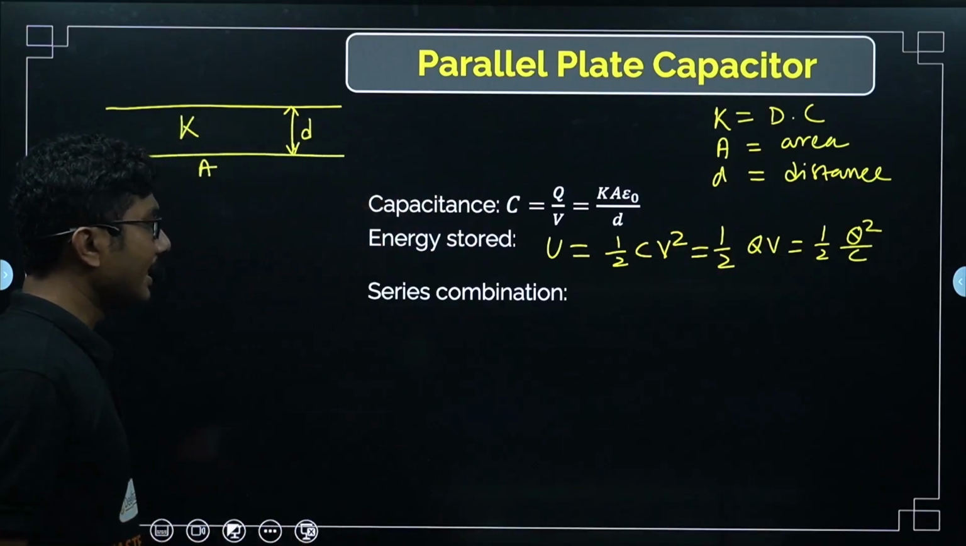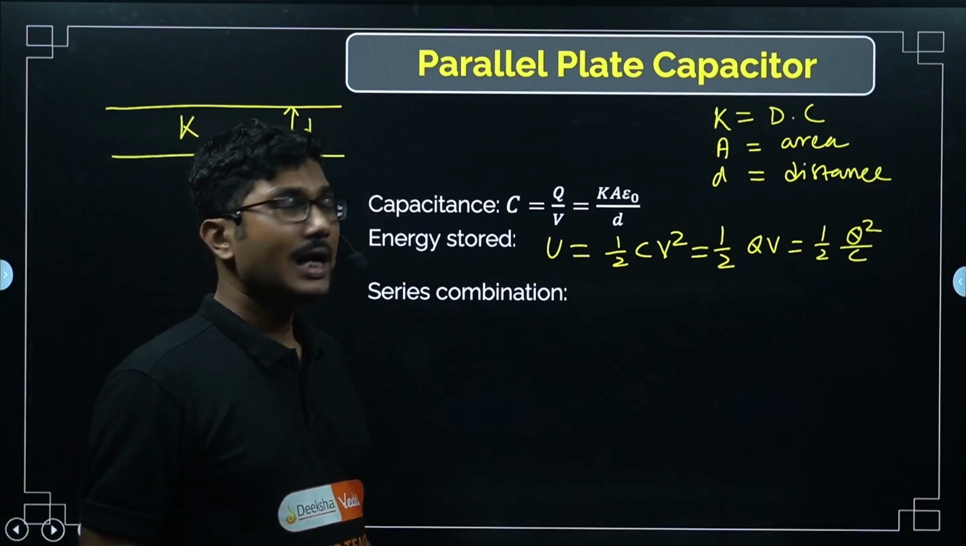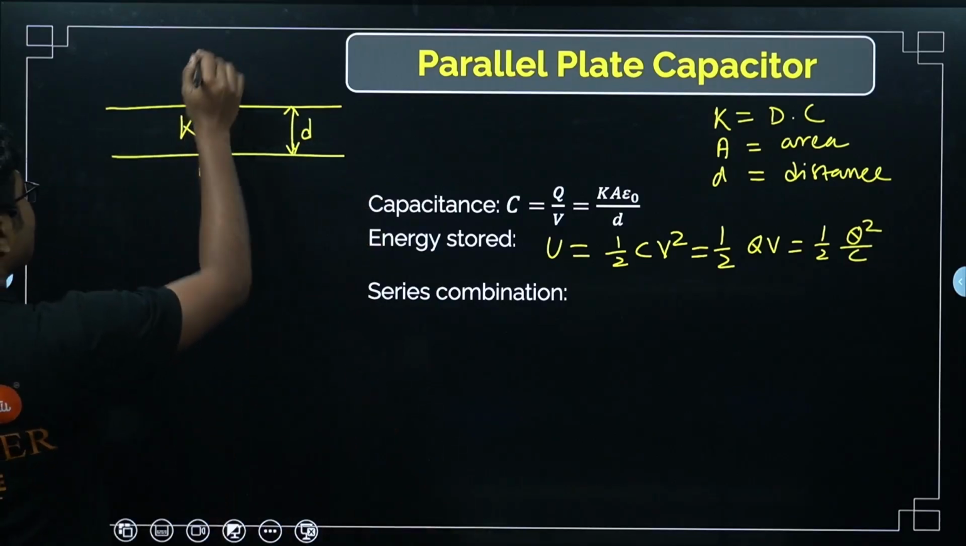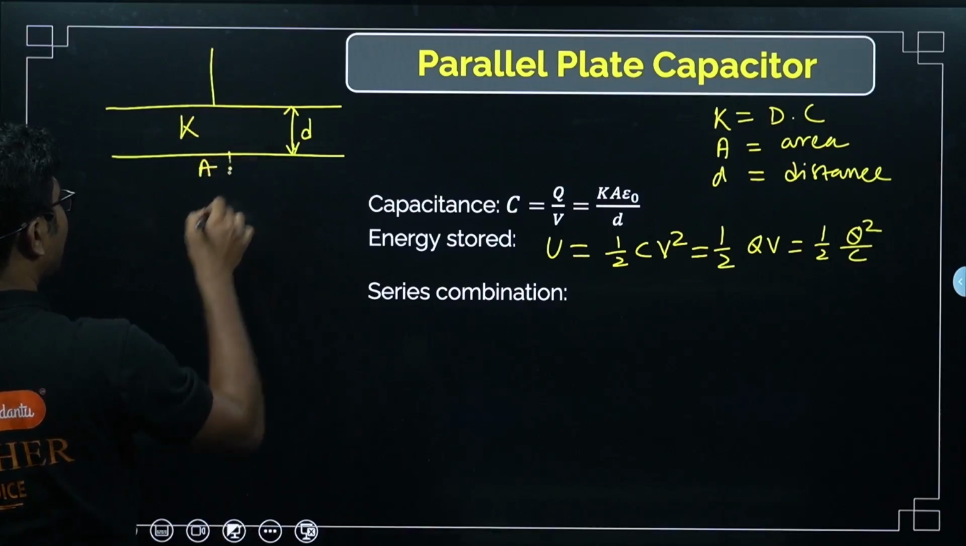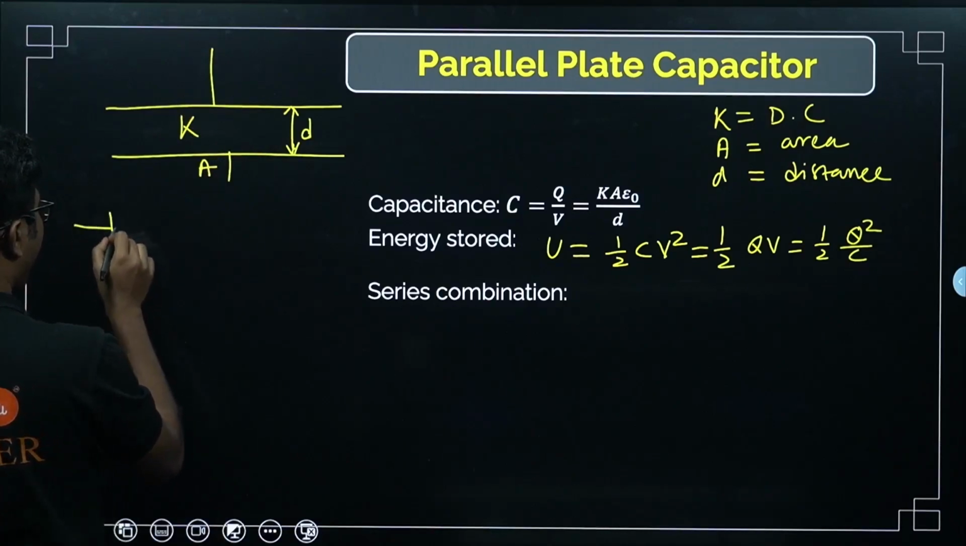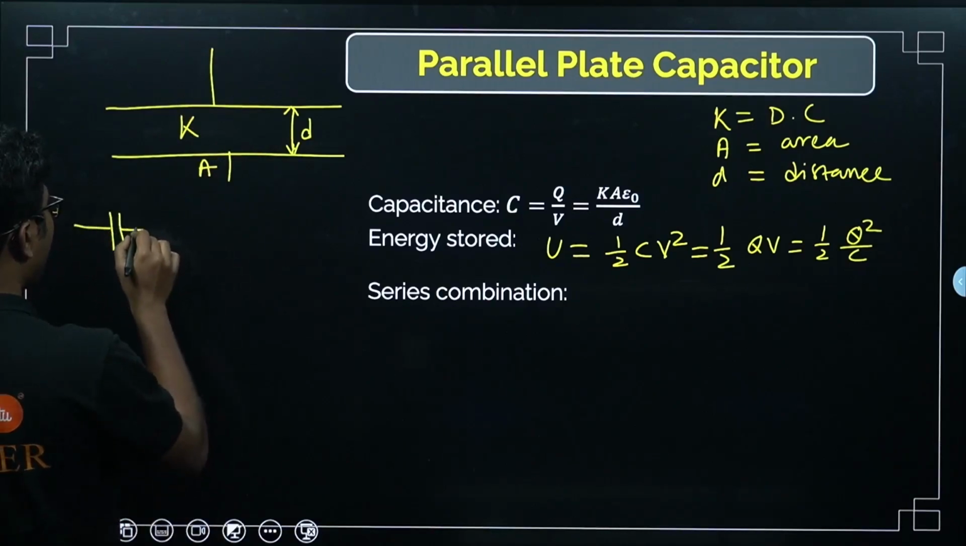Next is series combination, when you connect multiple capacitors. This is the capacitor, right? And the symbol for capacitor is this. Series combination is one when one ends, another one starts.